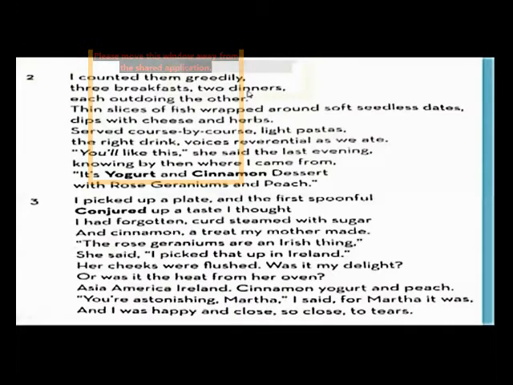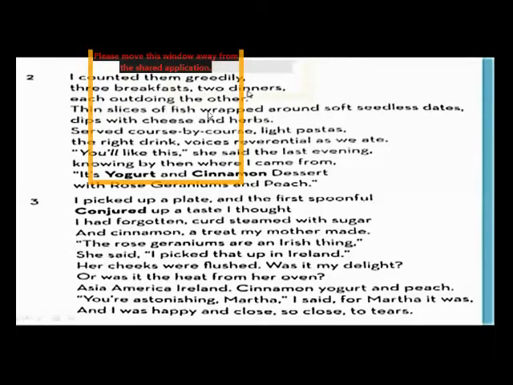Now the next two paragraphs, paragraph number 2, verse number 2 and verse number 3. "I counted them greedily." Counted them greedily means looked at the muffins and the coffee. The poet looked at them greedily. "These three breakfasts, two dinners, each outdoing the other." So when the new cook mentioned what she was going to make, three types of breakfast and two types of dishes in the dinners, the poet had a mouth-watering feeling. Each outdoing the other means each dish was more excellent than the other dish.